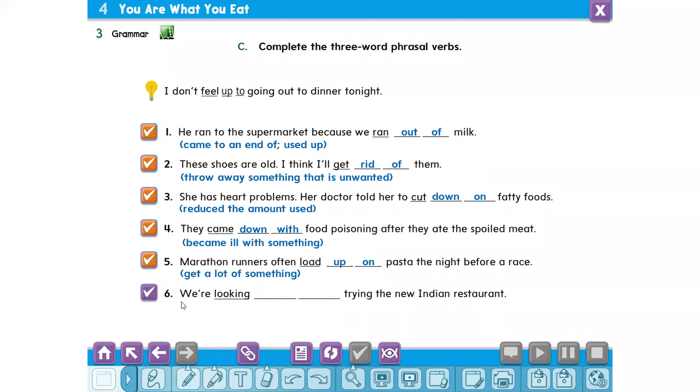We are looking forward to trying the new Indian restaurant. Look forward to means anticipate with pleasure.